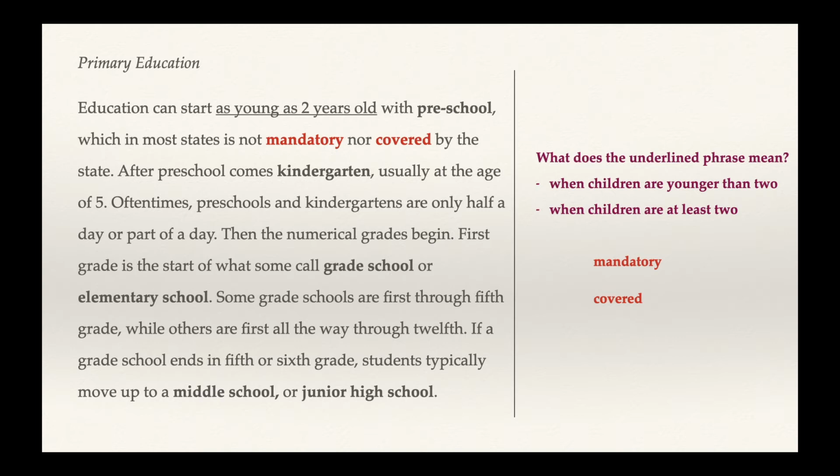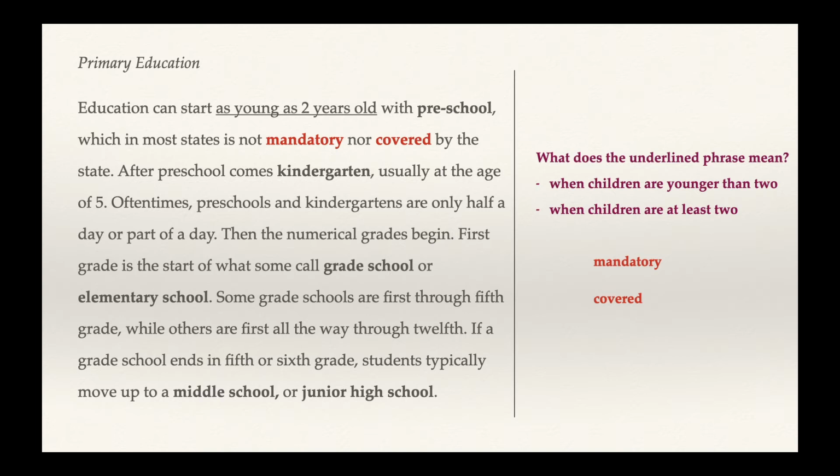So preschool is what we call the earliest school. And in most states, it's not mandatory nor covered by the state. What do you think mandatory means? Do you think it means that it is required or it is not required? It is necessary or not necessary? Well, because in the negative, it's not mandatory, we could guess that mandatory means required. So in most states, it's not required. And then covered. Covered here means paid for. Nor is the negative form of not plus or. So it is not mandatory. It is also not covered by the state, paid for by the state.